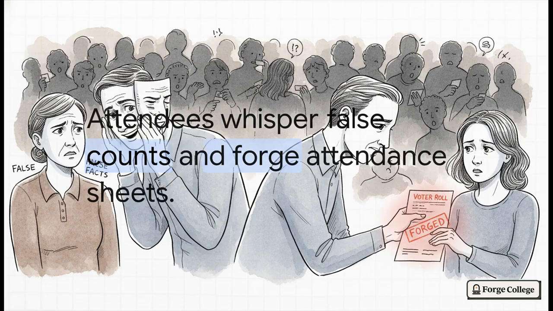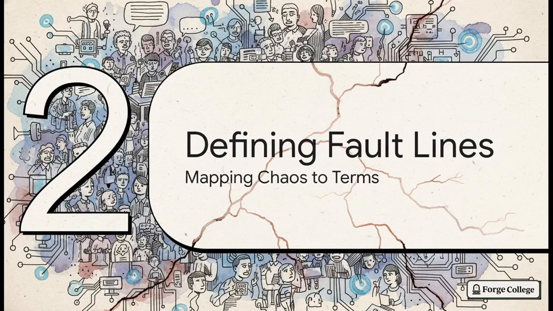What if an attendee doesn't just leave, but actually stands up, argues two completely contradictory positions to different neighbors, whispers fake vote counts, and literally forges the attendance sheet just to mess with everyone? They are actively tailoring their lies to deceive specific people in that room. So the real question becomes, how many honest people do you need in the room to drown out all that coordinated lying? Which brings us to Section 2, defining distributed fault lines.